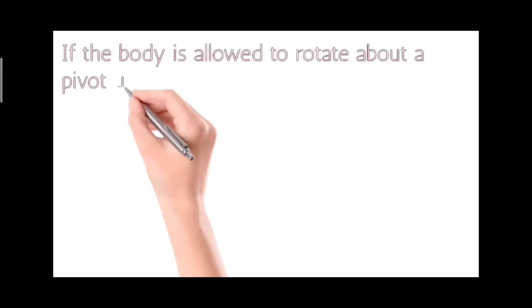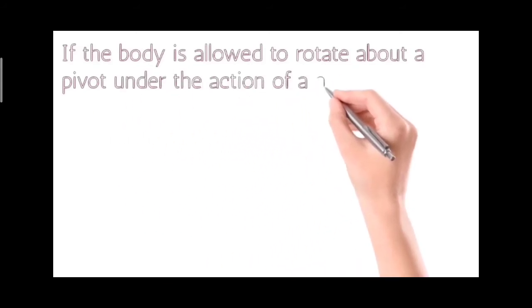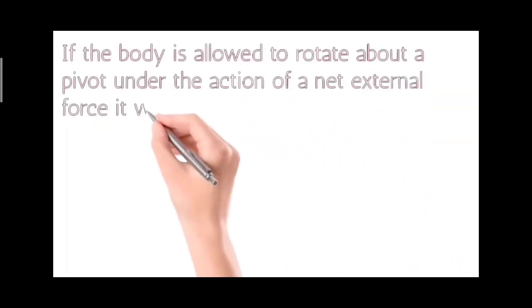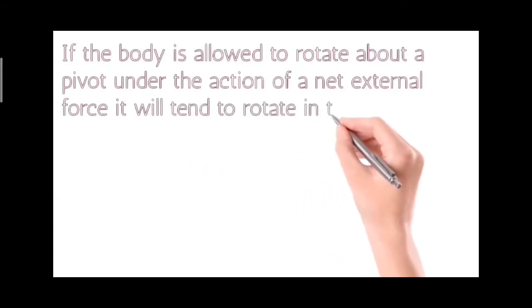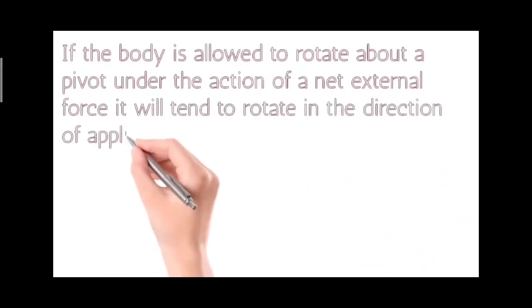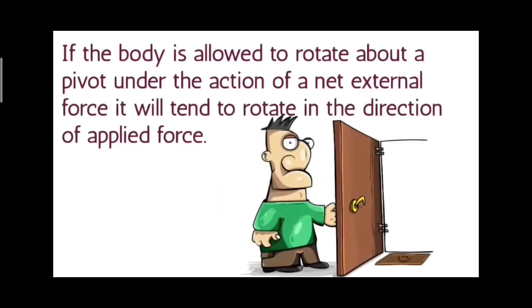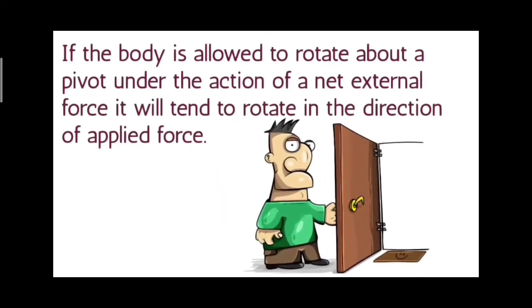If the body is allowed to rotate about a pivot under the action of a net external force, it will tend to rotate in the direction of applied force.